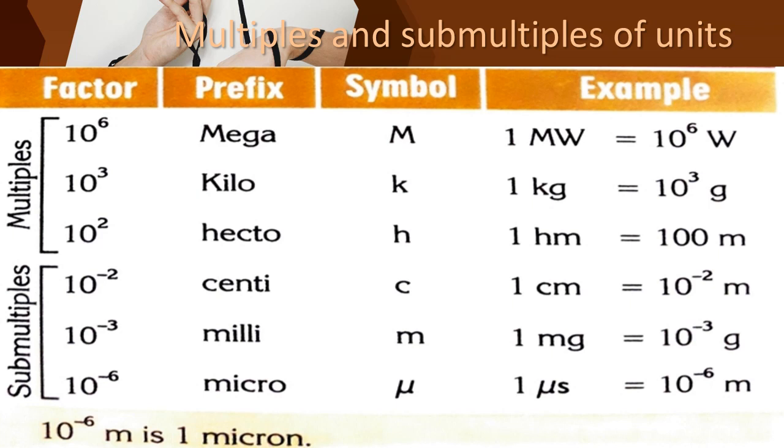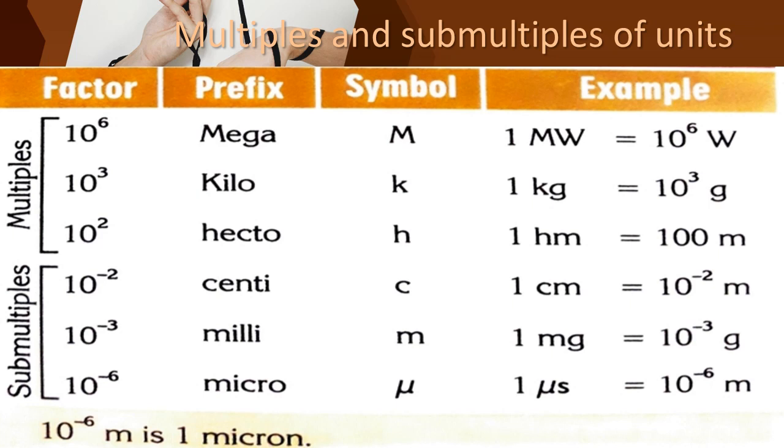We can simply say it like that, children. Otherwise, if you keep putting zeros, 0 0 0 0 0, it will keep extending. So to make it easier and convenient, we are using these multiples and submultiples.